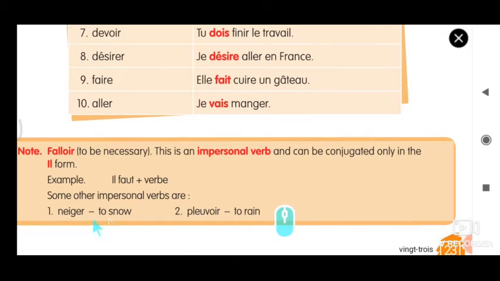Why do we call these two also impersonal verbs? Because I or you cannot rain. Only the cloud can rain or snow. So it is a general one and it is an impersonal verb. Three impersonal verbs: falloir, neiger, and pleuvoir. Keep this in mind, so next time before you conjugate something, you have to remember this.